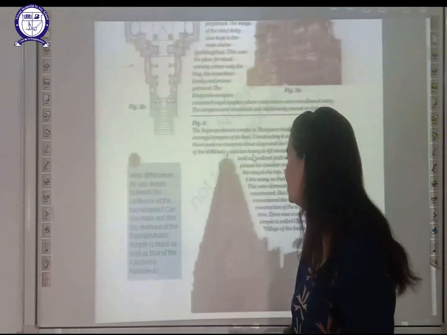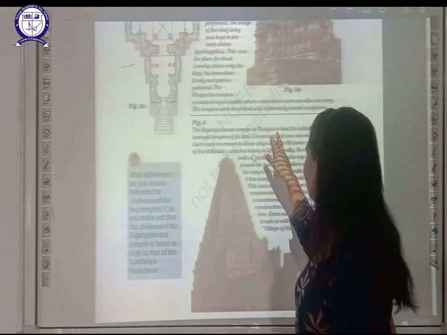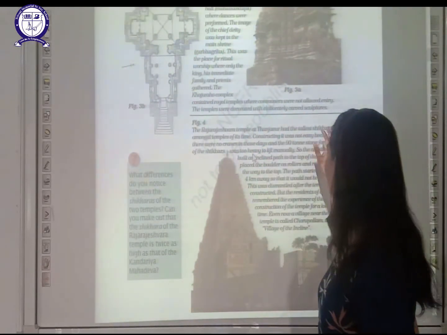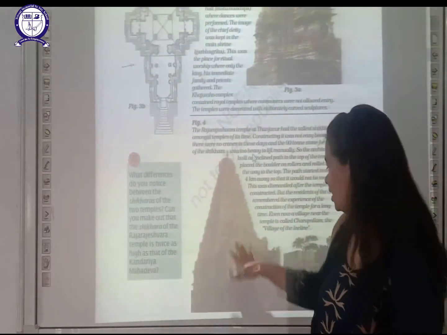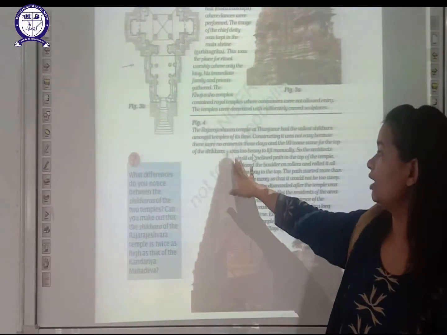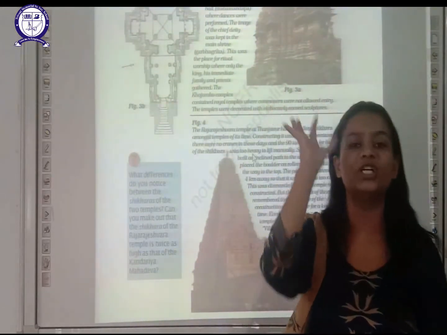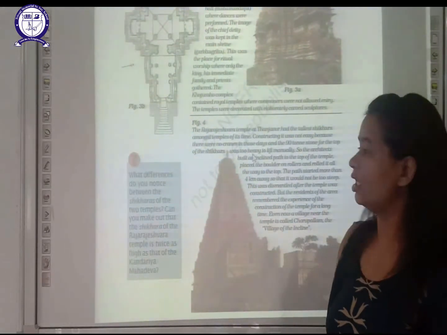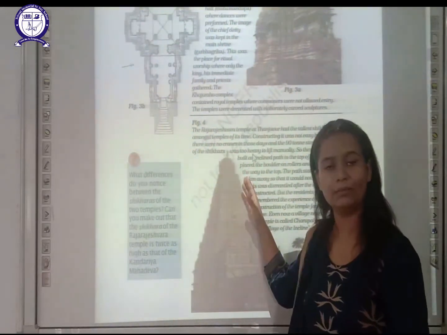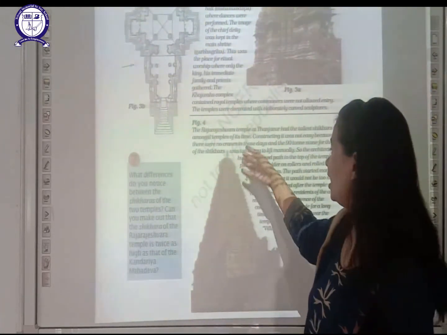The next is Rajarajeshwara temple. Rajarajeshwara temple is located at Thanjavur and had the tallest shikhara amongst the temples of its time. What do you mean by shikhara? Shikhara means the top of the temple. Among all the temples constructed at that time, Rajarajeshwara temple has the highest shikhara.